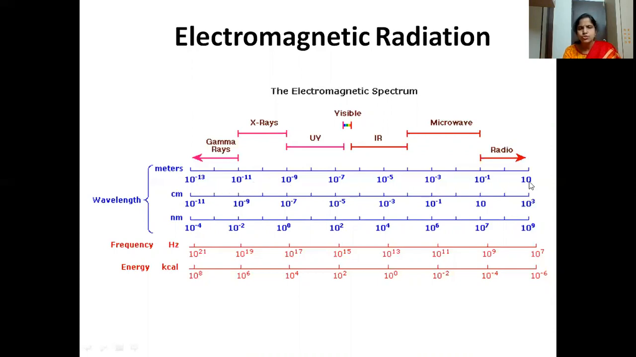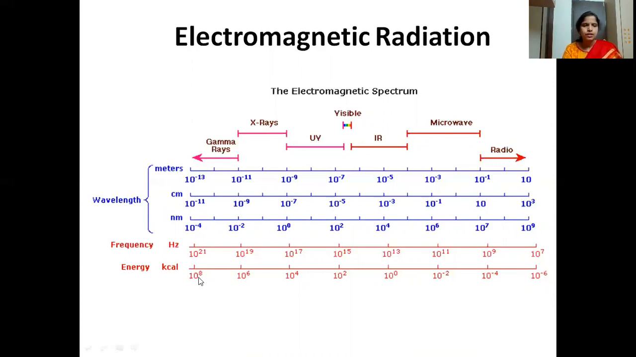As we move to the right side, towards the radio waves, what is happening to the wavelength? It is increasing. Wavelength increases as we move from gamma rays to radio waves. Radio waves have higher wavelength. Now when we consider the energy, energy is inversely proportional to the wavelength, because we have seen in the expression E is equal to hc by lambda.